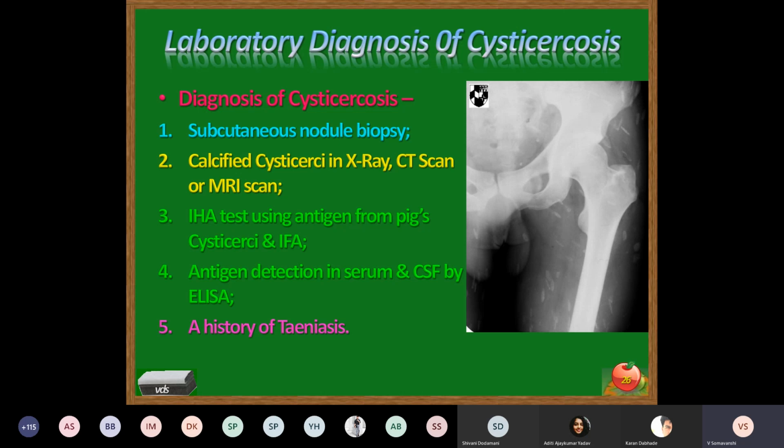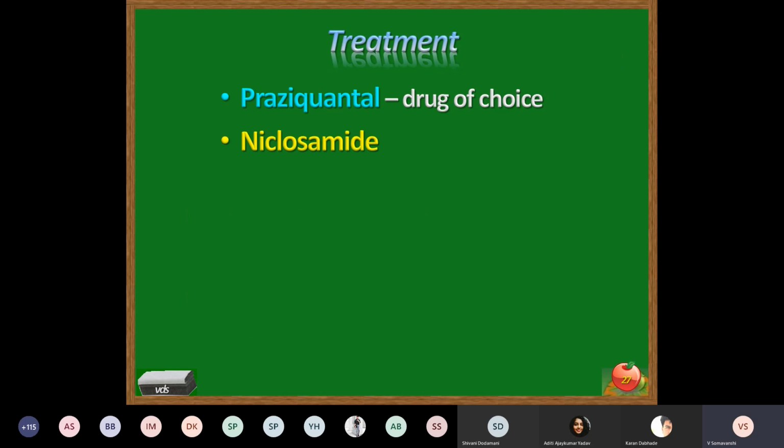And this oncosphere may directly invade the intestinal wall. So this is self-infection or auto-infection. So a history of teniasis reveals auto-infection caused by the parasite. Treatment: praziquantel is the drug of choice. Niclosamide is the other drug.